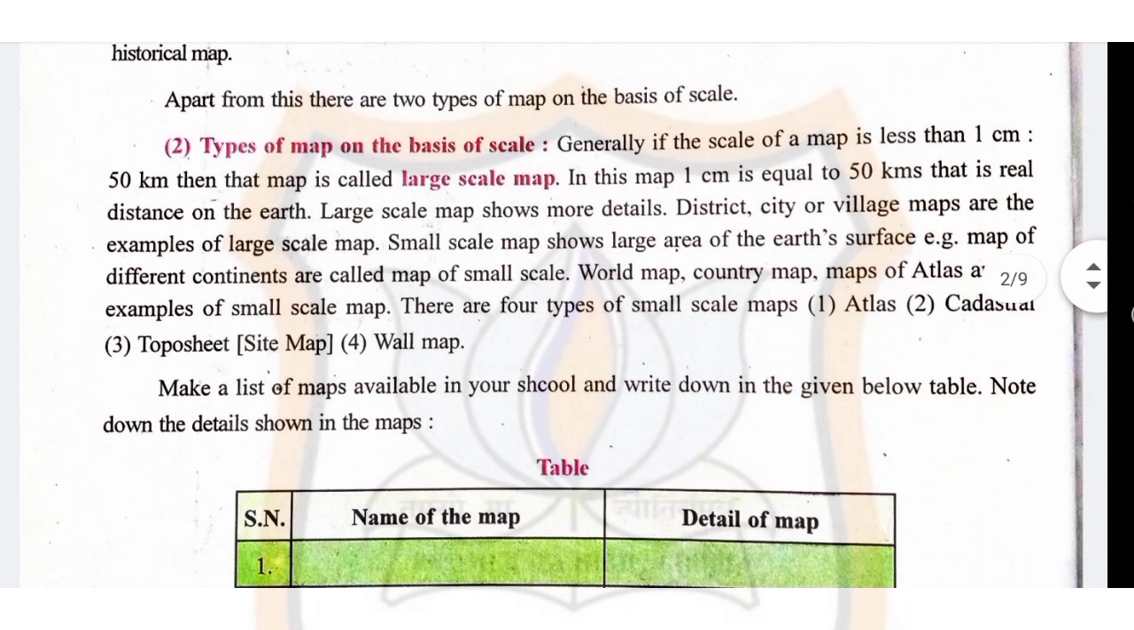Apart from this, there are two types of map on the basis of scale. Number 2 here is types of map on the basis of scale. Generally, if the scale of a map is less than 1 centimeter is to 50 kilometer, then that map is called a large scale map. In this map, 1 centimeter is equal to 50 kilometer, that is real distance on the earth. A large scale map shows more details. District, city or village maps are examples of large scale map.